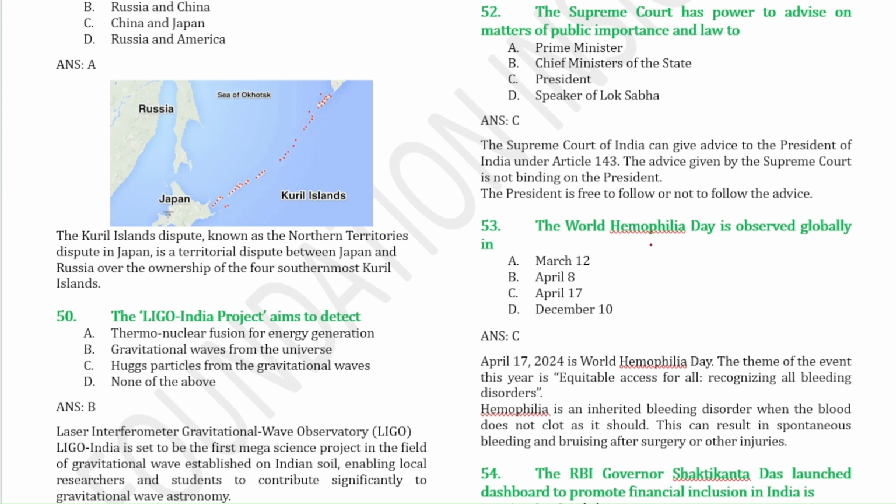The World Hemophilia Day is observed globally on April 17th. The theme for 2024 is equitable access for all, recognizing all bleeding disorders. Hemophilia is an inherited bleeding disorder, when the blood does not clot as it should. This can result in spontaneous bleeding and bruising after surgery or other injuries.